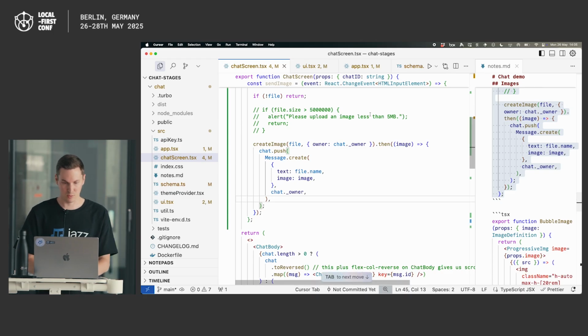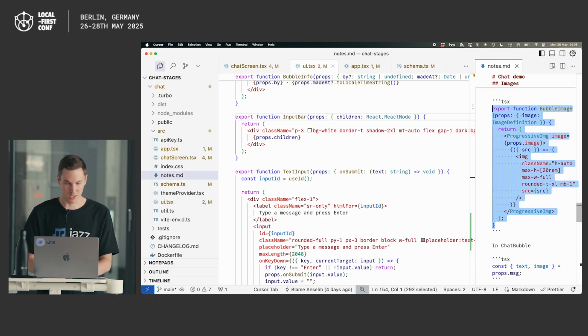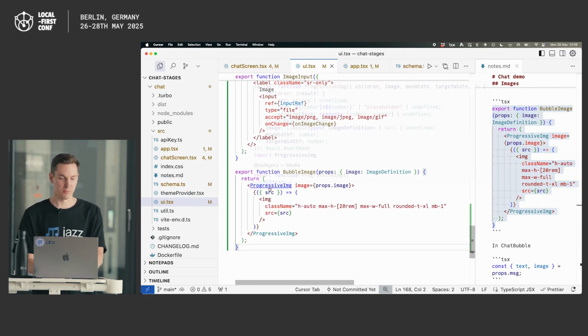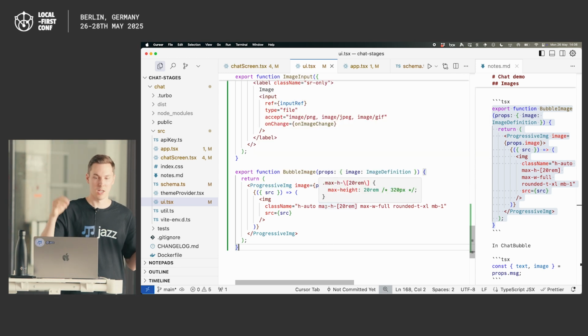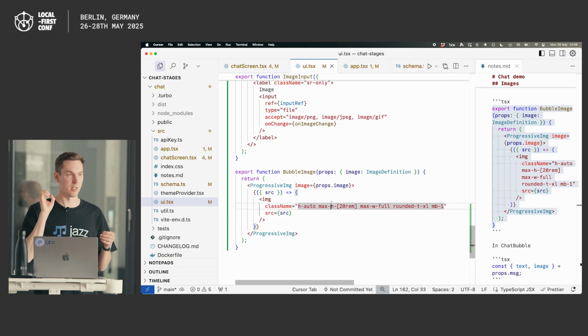We just need one more thing, which is, obviously, we want to render the image. So we'll add this component called bubble image, which uses a helper called progressive image, because what Jazz does under the hood is when you create the image, it actually scales it into multiple resolutions. And then progressive image, based on this image definition co-value, lazily loads it, so you get these really fast, low resolution image previews.